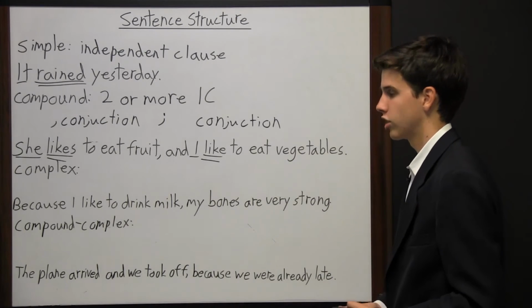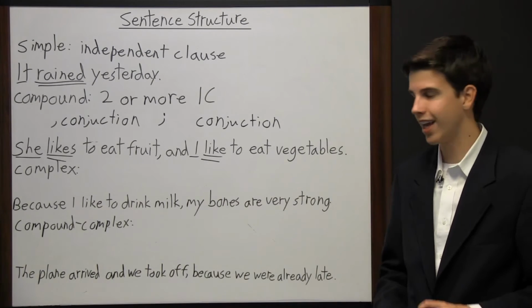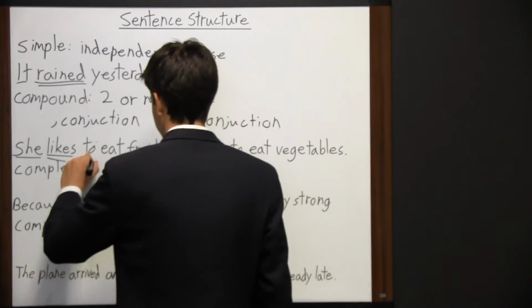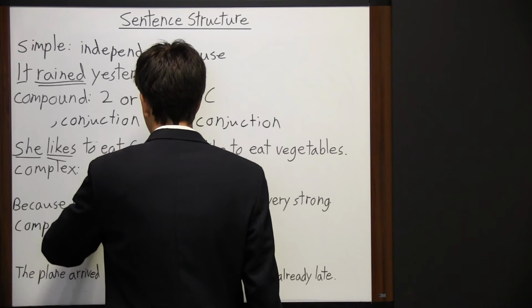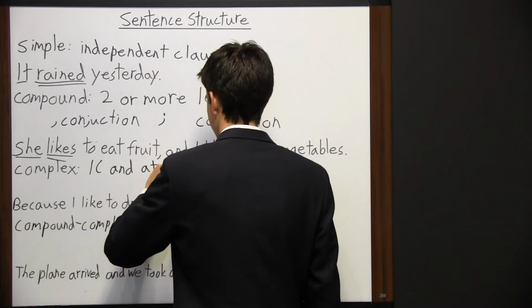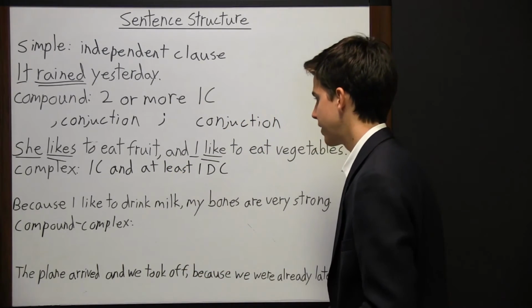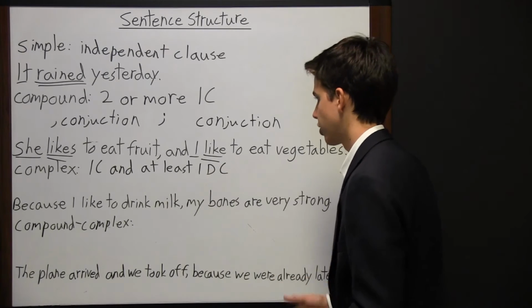Now the third sentence structure is a complex sentence. It has 1 independent clause and at least 1 dependent clause. So I'm going to write here independent clause and at least 1 dependent clause. An example of that is, because I like to drink milk, my bones are very strong.